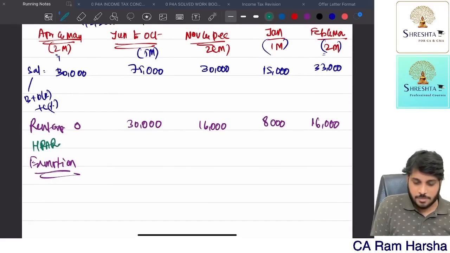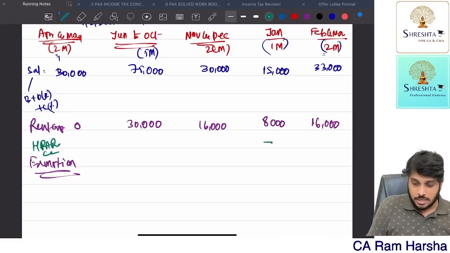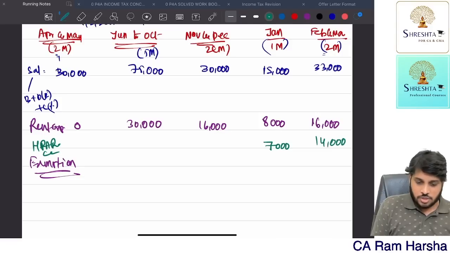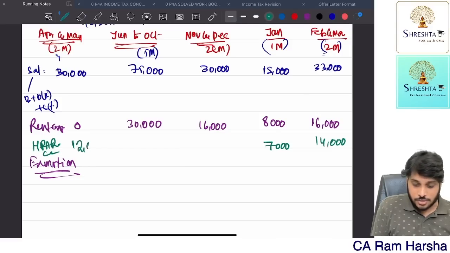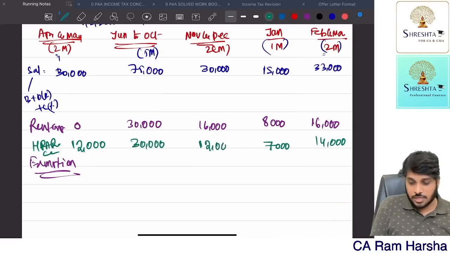HRA received by him, how much? Every month he received 6,000. January month onward 7,000. February and March put together he received 14,000. Sorry, April and May 6,000 per month, 12,000. So from April to December 6,000 only HRA, whereas for these 5 months he received 30,000 HRA. For November and December he received 12,000 HRA.